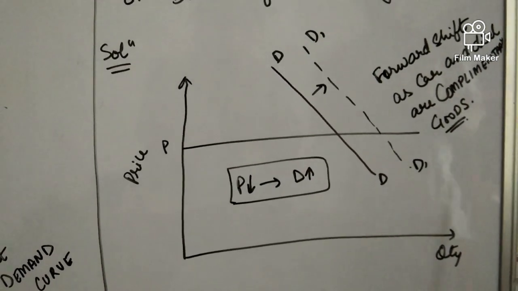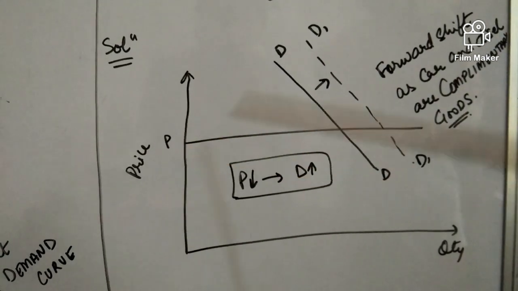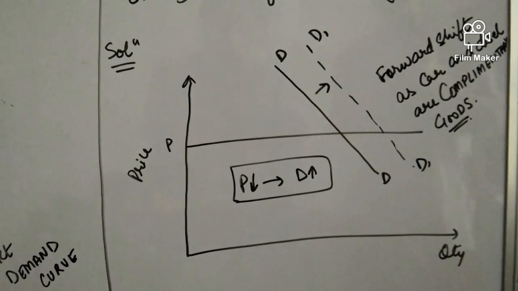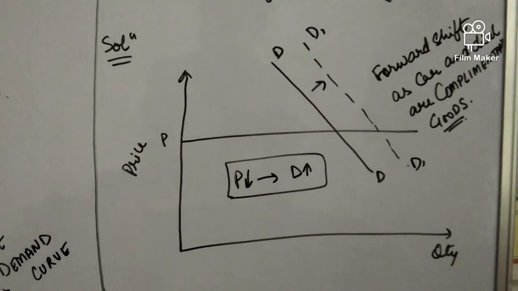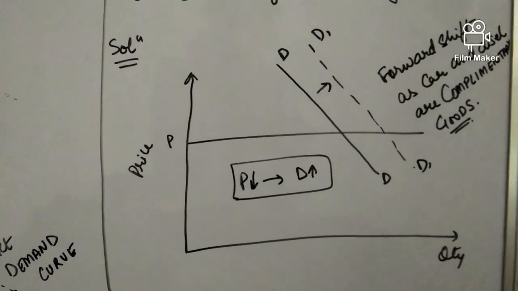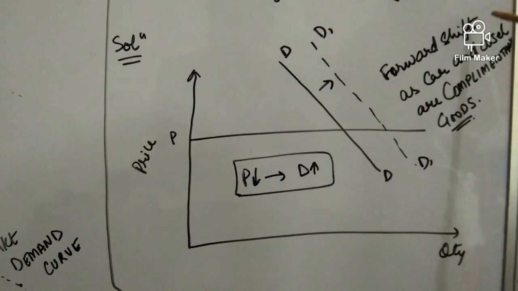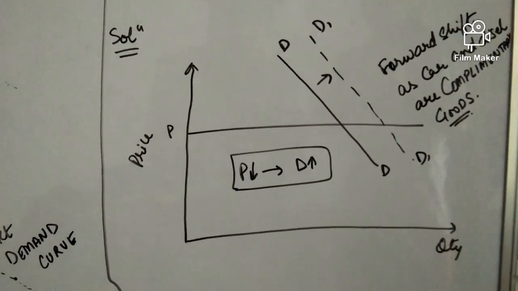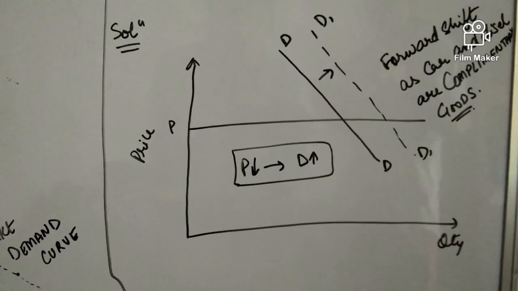Okay, so here P is taken constant, it means P is the price of the car. We won't talk about the own commodity here because these are complementary goods. Here we will talk about the complementary good of petrol and diesel, because complementary goods complete each other. Therefore, there will be a forward shift. I hope you guys remember the theory and you can simply apply it here. There is nothing much to explain in here.